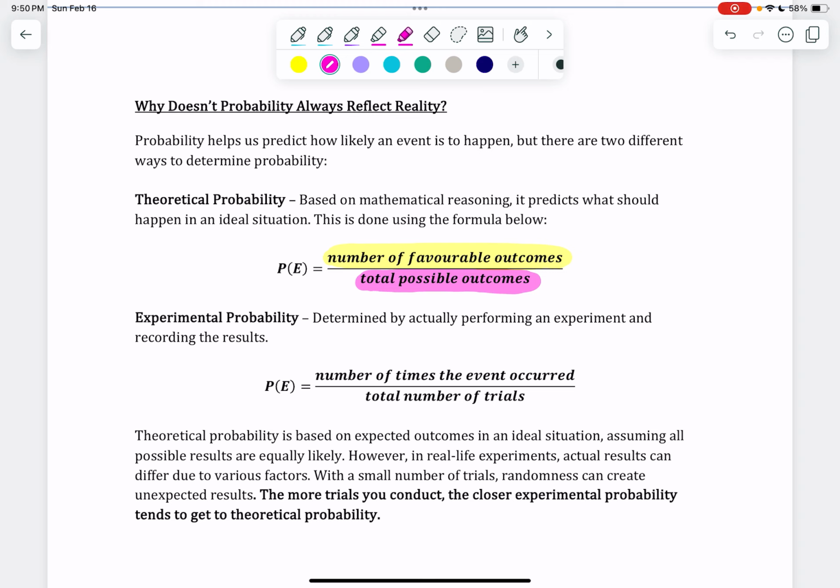The more I flip that coin, the more it's going to trend closer to the theoretical probability. If I flip a coin 1,000 times, it doesn't mean I'll get 500 heads and 500 tails. But even if I get 400 heads and 600 tails, I'm much closer to the true probability than I was when I got 8 heads and 2 tails. So the more and more I conduct that trial, the closer I will get.